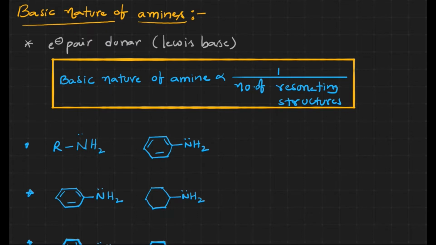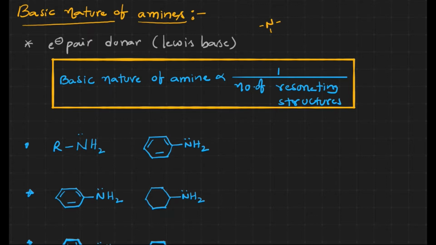Hello friends, in this video I am going to discuss the basic nature of amines, especially aromatic amines. What is meant by basic nature here? We are discussing the tendency to donate the electron pair. Tendency to donate an electron pair is called a Lewis base. When amines donate, the amine becomes a base.